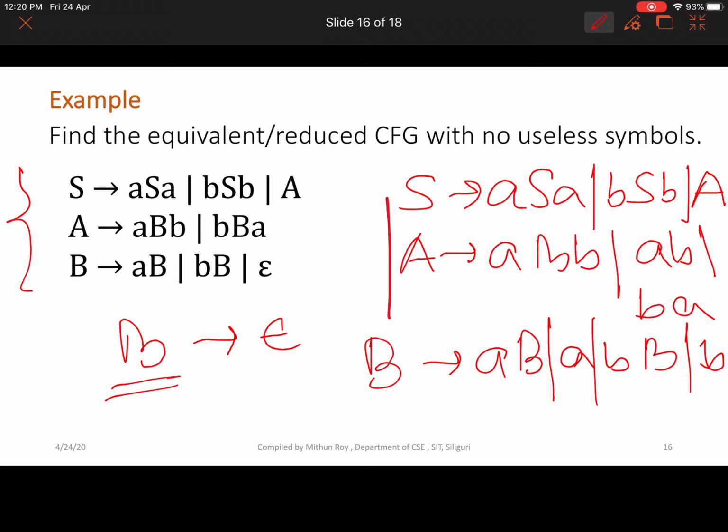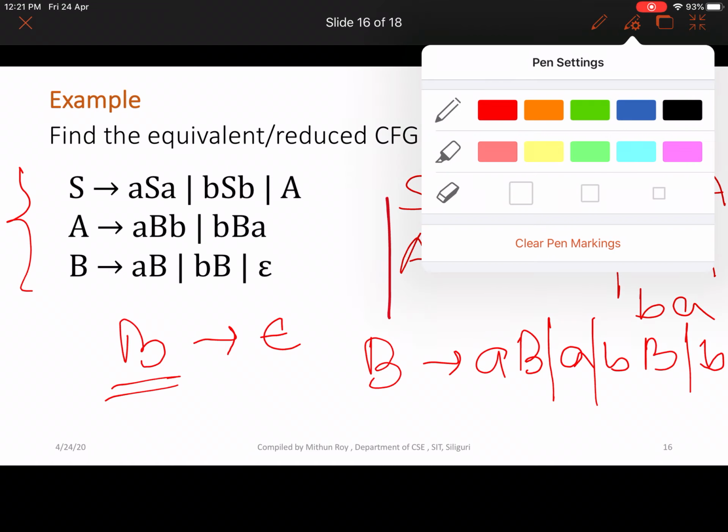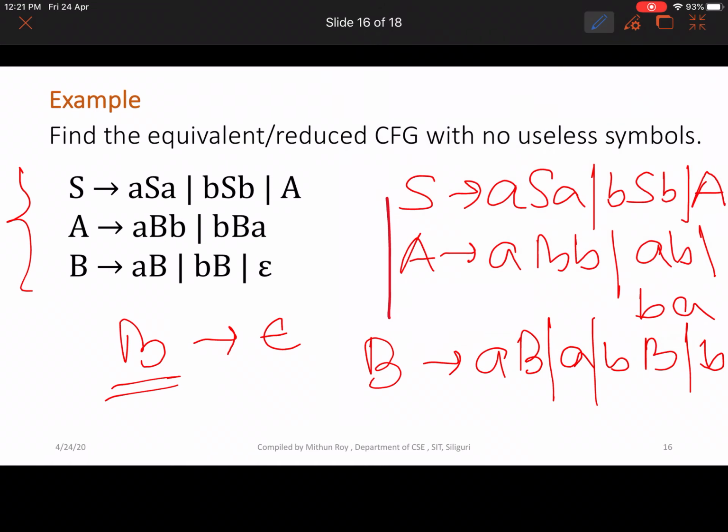Right? Now the next step is to remove all the unit productions if they exist. Here capital S to capital A is the unit production, and there is only one unit production.